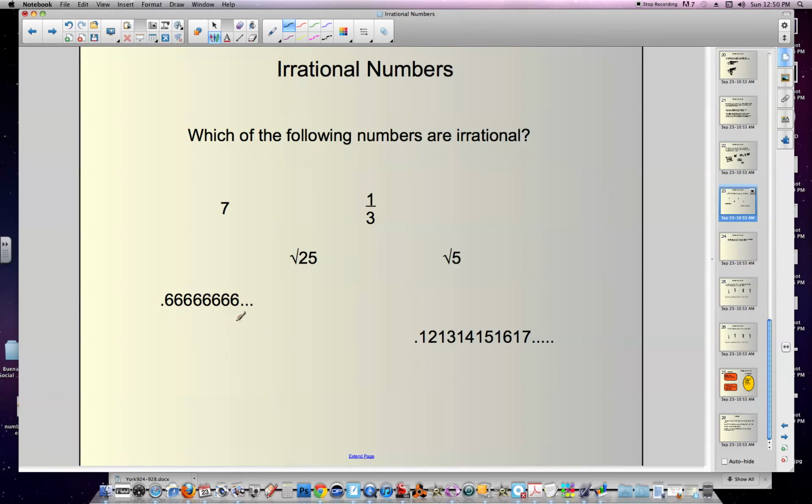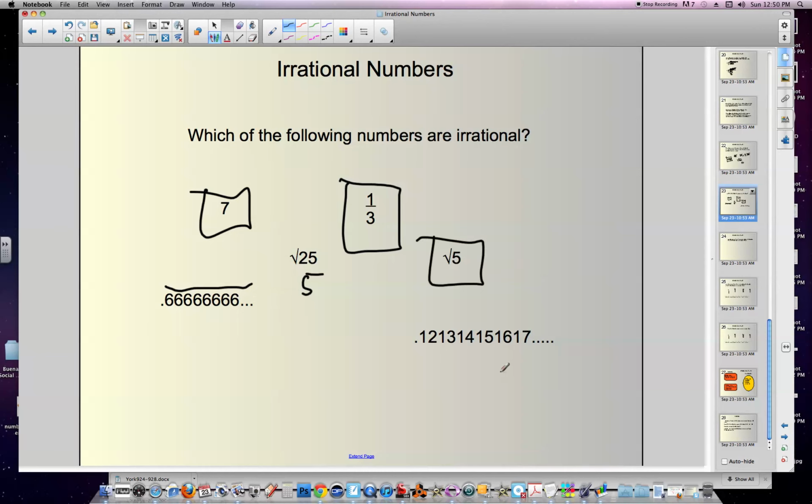We've got 7, rational or irrational, right? Well, it's just 7.0 repeating, so that's rational. 1/3 is, well, it's a fraction, so it has to be rational, right? And you could put it in decimal and see that it repeats, 0.3 repeating. The square root of 25, that's 5, which could be seen as 5.000, it repeats. 0.6 repeating, well, it repeats, that's rational. However, the square root of 5, there's no number times itself that equals 5, so this must be irrational.